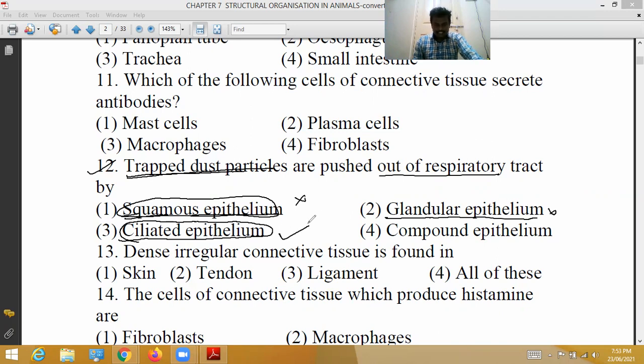Third option is correct option. 12th question, third option is correct option. Compound epithelium also does not play a role in the removal of dust particles.